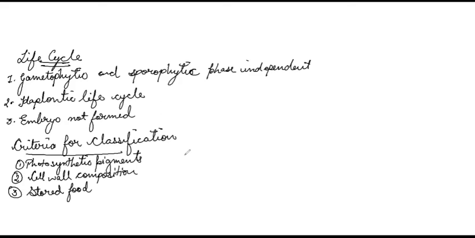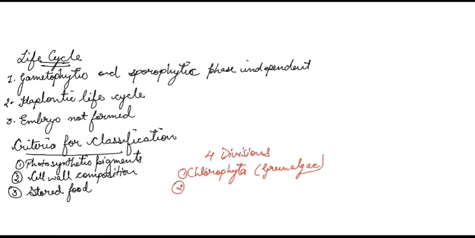Now, according to these three criteria, we have got four divisions. Number one is Chlorophyta, that is commonly known as green algae. Number two is Phaeophyta, commonly known as brown algae.